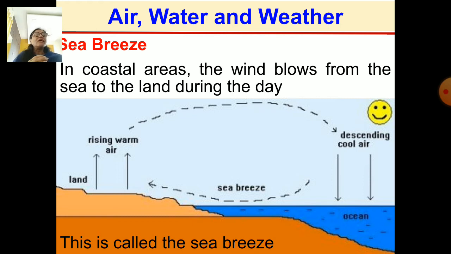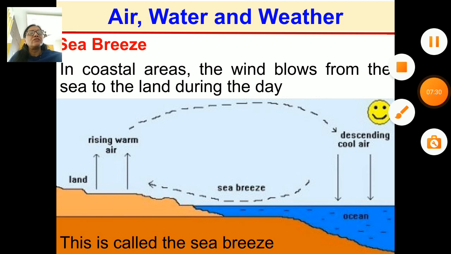Now what happens during the day? Again, I explained just now, once again I'll tell, the land gets heated up more than the water in the sea. And in the same way, as the land gets heated, the air becomes warm. In the picture also you can see, right? See here, wait, I'll show you.